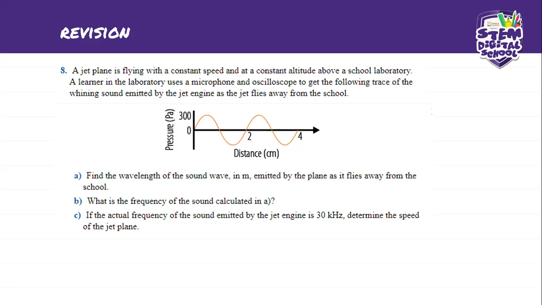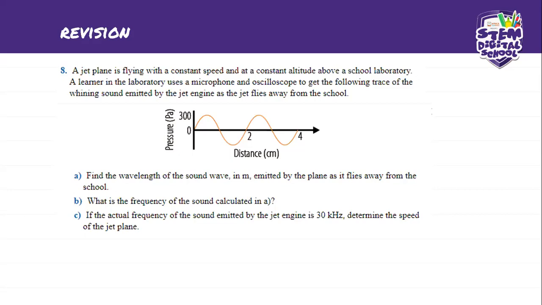Number B, they want the frequency of the sound calculated in A. So on A and B, they want the wavelength and the frequency of the sound. Number C says, if the actual frequency of sound emitted by the jet engine is 30 kilohertz, determine the speed of the jet.